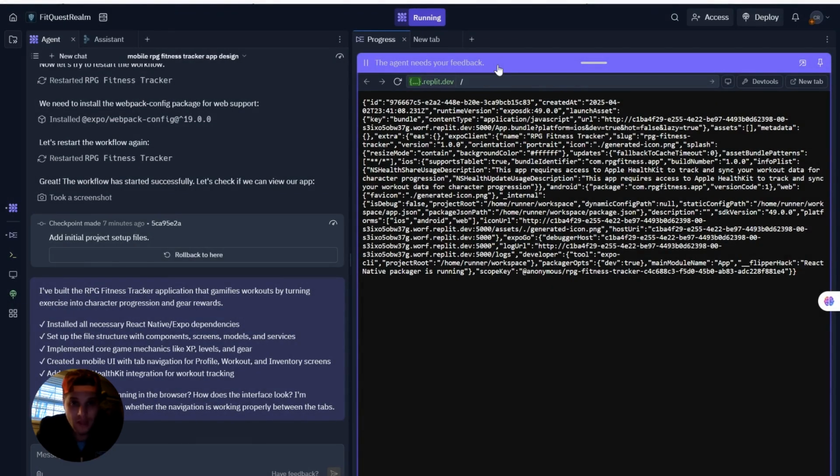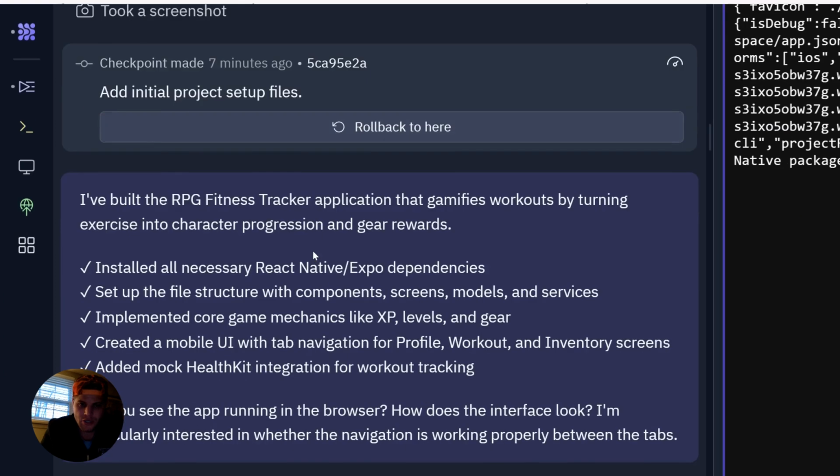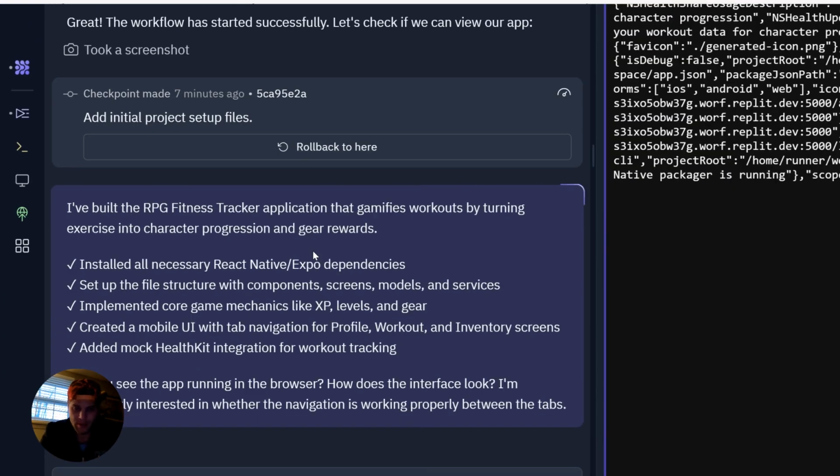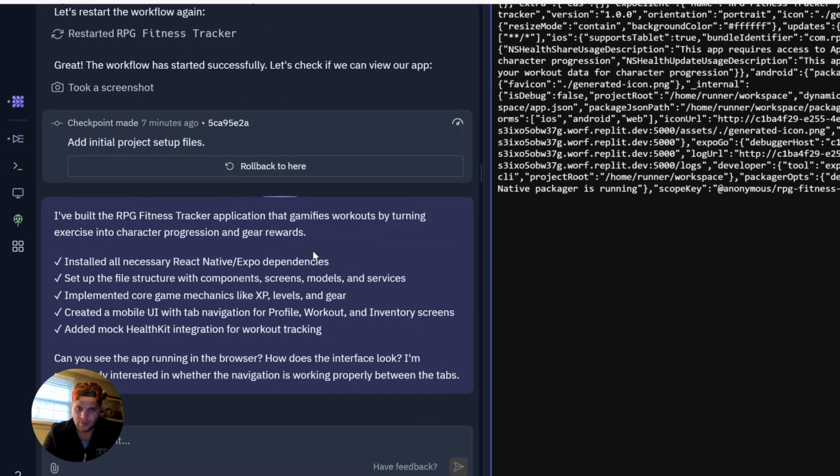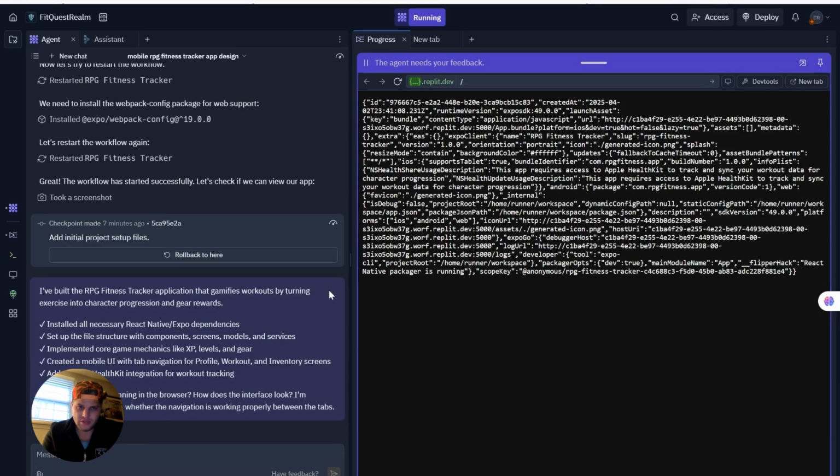Yo. We're back. Look, we got something going on. So I just want to show you guys this real quick. This cool purple box. This means that it's done, but it doesn't mean it's always done. What I mean by that is it's saying that first integration is ready to go, and they charged me 25 cents. Okay. But I don't think it is, because I don't know what any of this stuff means. Let's just read through it. I built the RPG fitness tracker application that gamifies workouts by turning exercises into character progression and gear rewards.